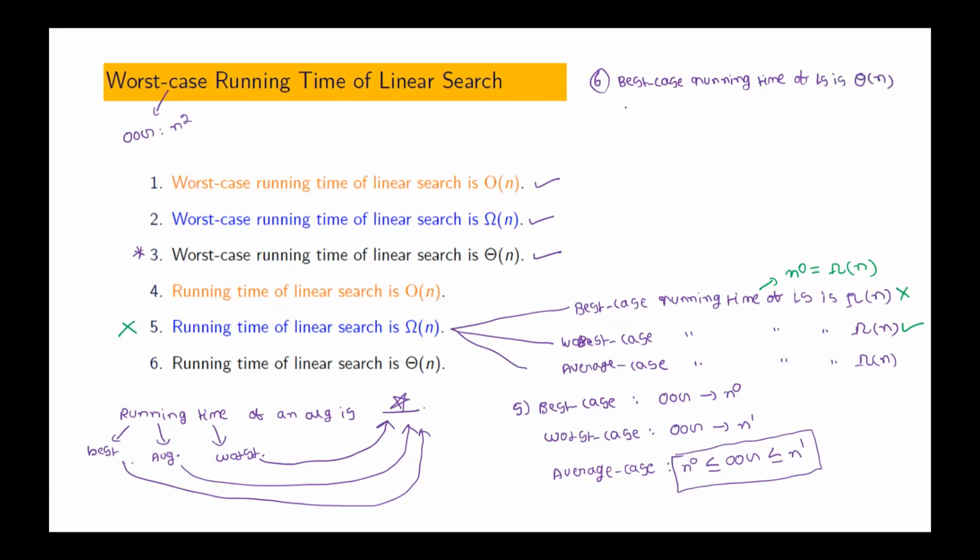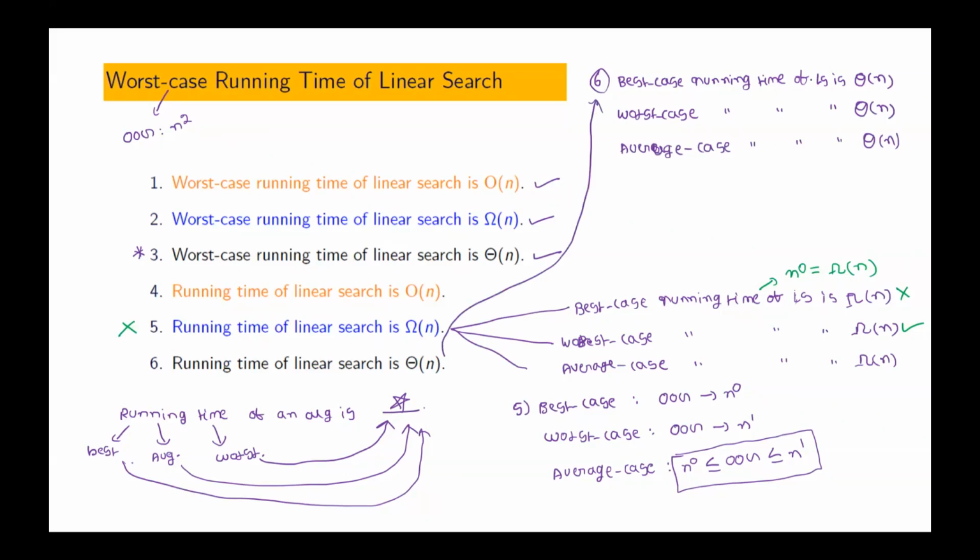It also says that worst case running time of linear search is theta of n. It also says that average case running time of linear search is also theta of n. Now you tell me, when does statement 6 become correct? If all three are correct, then we can say that it is correct.